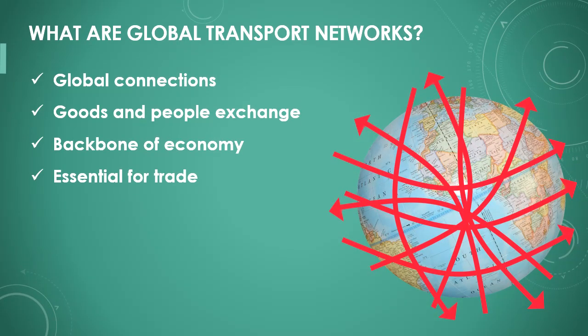Global transport networks connect different parts of the world and enable the exchange of goods and people. These networks include roads, railways, airports, and ports. They are the backbone of the international economy, ensuring that products are transported quickly and reliably. Without them, trade between countries and continents would hardly be possible.